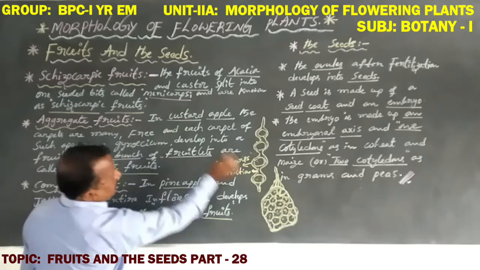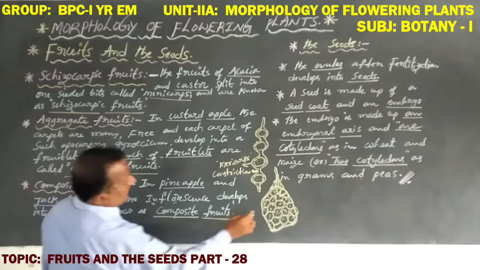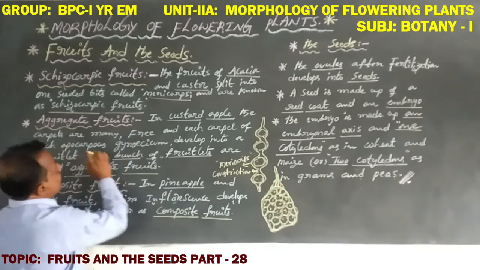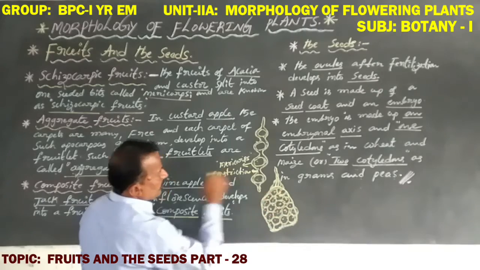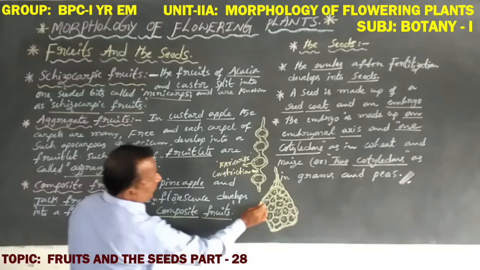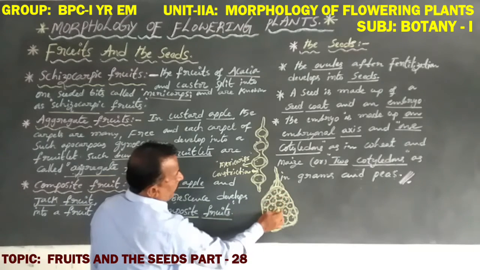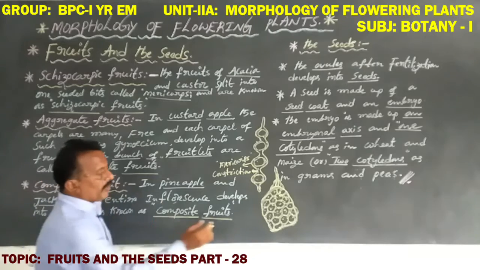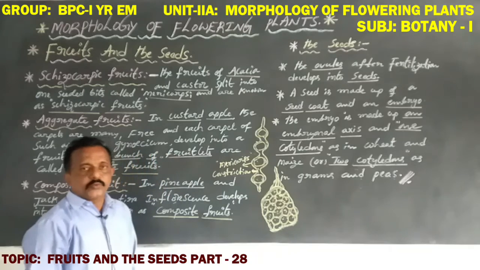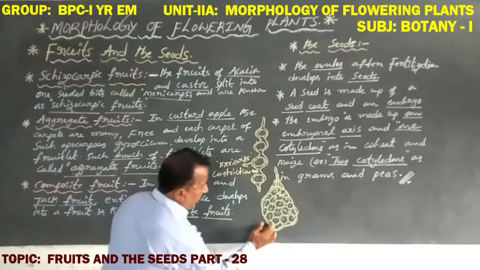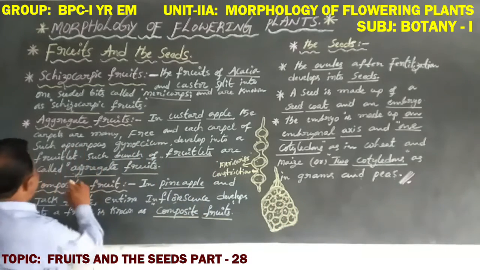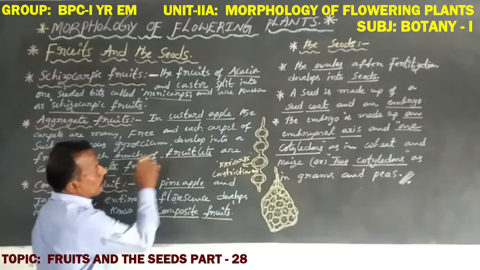Dear students, in custard apple the carpels are many and free, and each carpel of the apocarpous gynoecium develops into a fruitlet. Fruitlet means a group of smaller-sized fruits. That is a fruitlet, such a bunch of fruitlets.